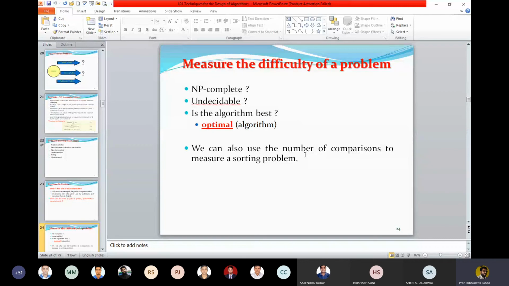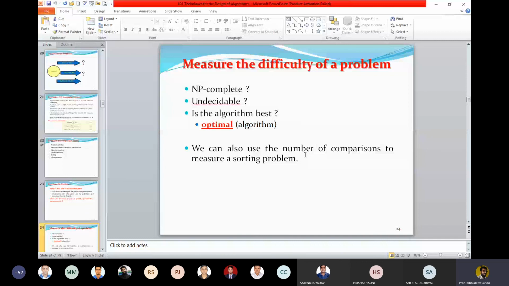When I am defining a problem statement, from the problem statement I'll prove my problem is NP complete. I'll define the lower bound of my problem. If I am able to develop an algorithm whose time complexity is the same as the lower bound of the problem, then my algorithm will be optimal. Very simple question: binary search is optimal, prove it. So this is a chapter treated as lower bound theory. You can refer to any good algorithm book; lower bound is a chapter.